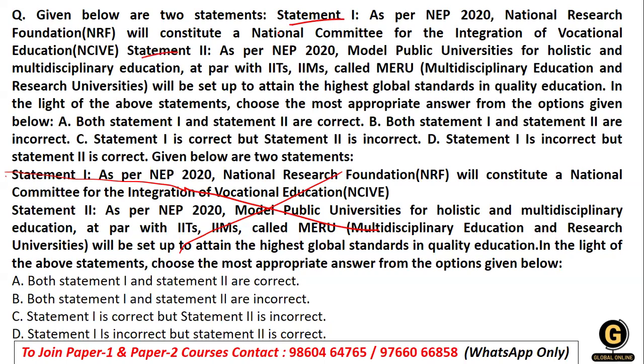So NEP has a National Research Committee for vocational education and talks about public universities for holistic multidisciplinary education. So when we look at both the statements, both the first parts of the question are right. I'll just fix this in the next class also. I'll bring these two questions so that it will be easier for you to look at them, right?